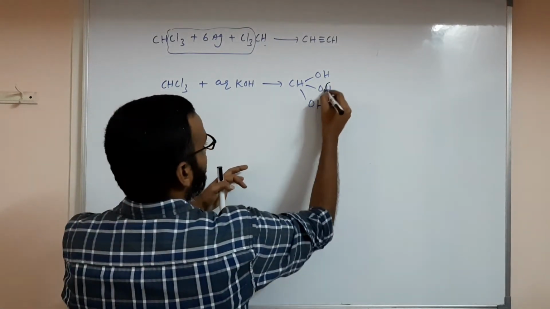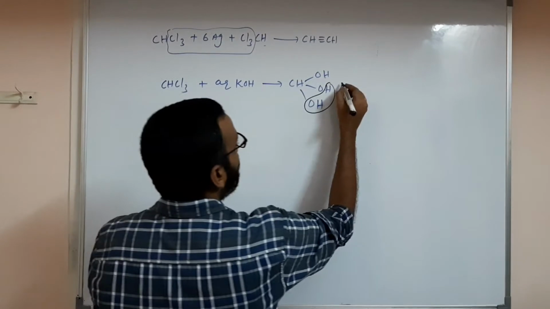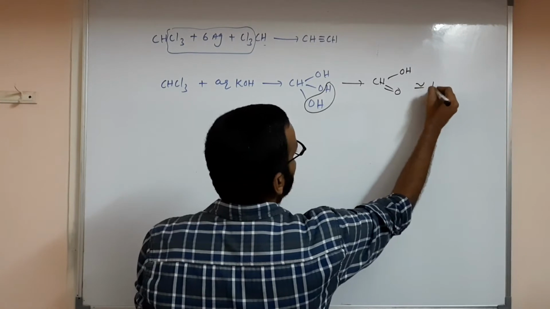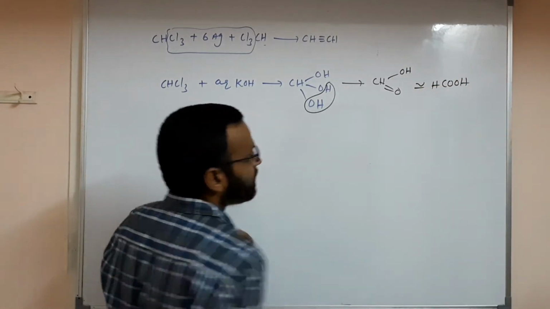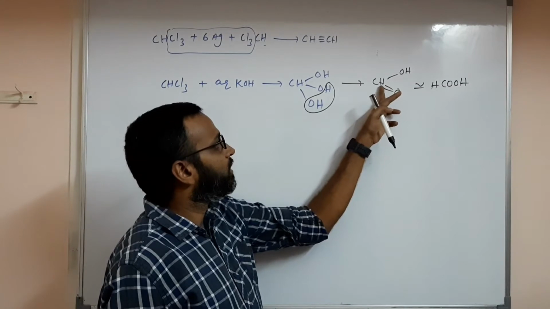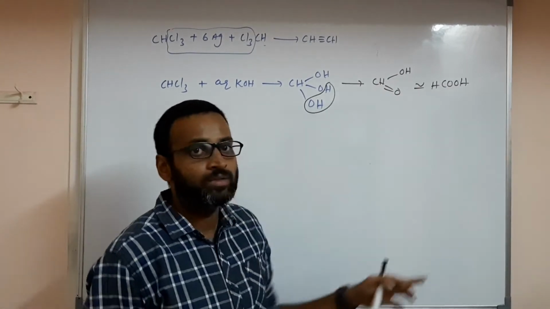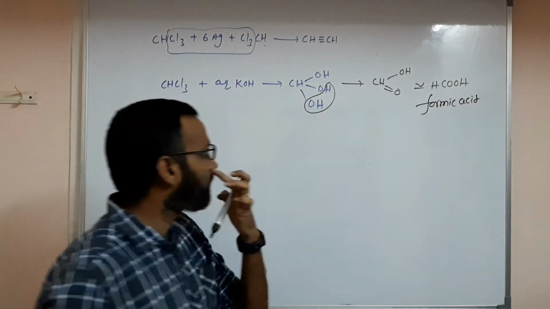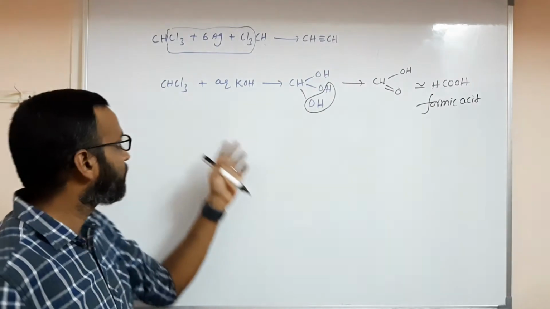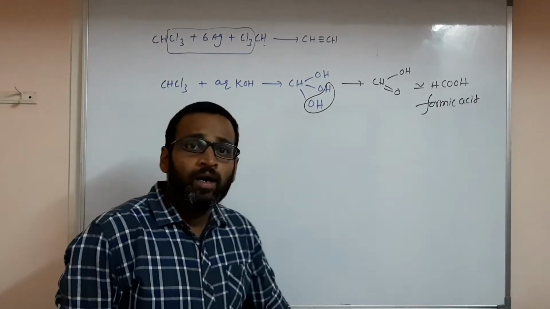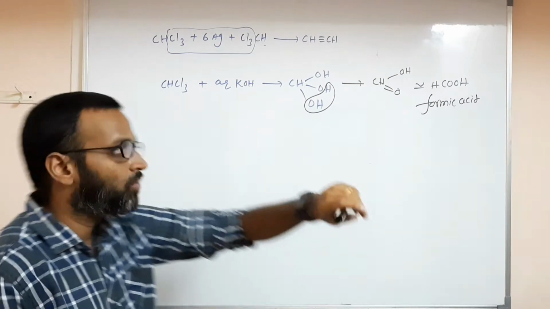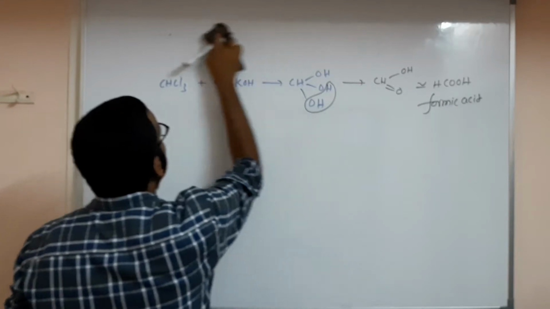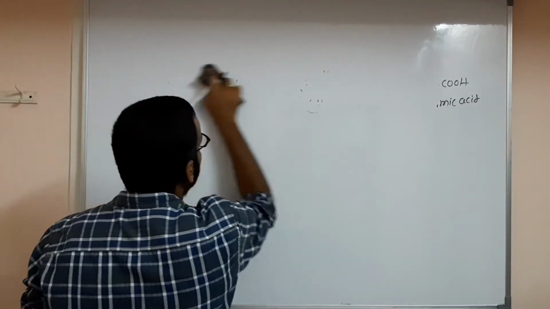Now what happened? Water will be removed. Then what you have? CH double bond OH. What is this? You can write HCOOH otherwise. What is this? Formic acid. All are very, very important. There are many. In future, by using chloroform we will have the Reimer-Tiemann reaction. So many things we will understand by using this chloroform actually. So important. Please remember all these things.